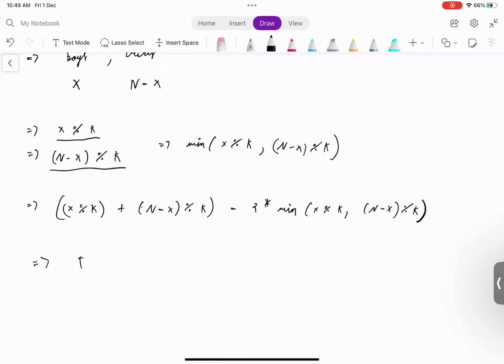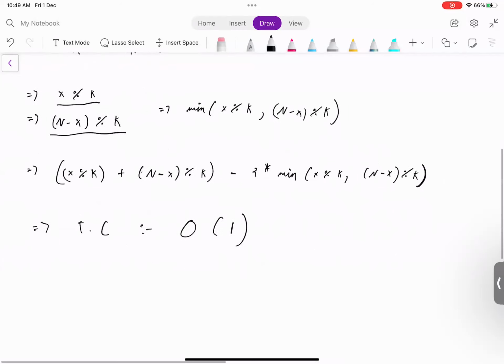If we look at the time complexity of this, it is big O of 1 per test case, and space complexity is also big O of 1 per test case.